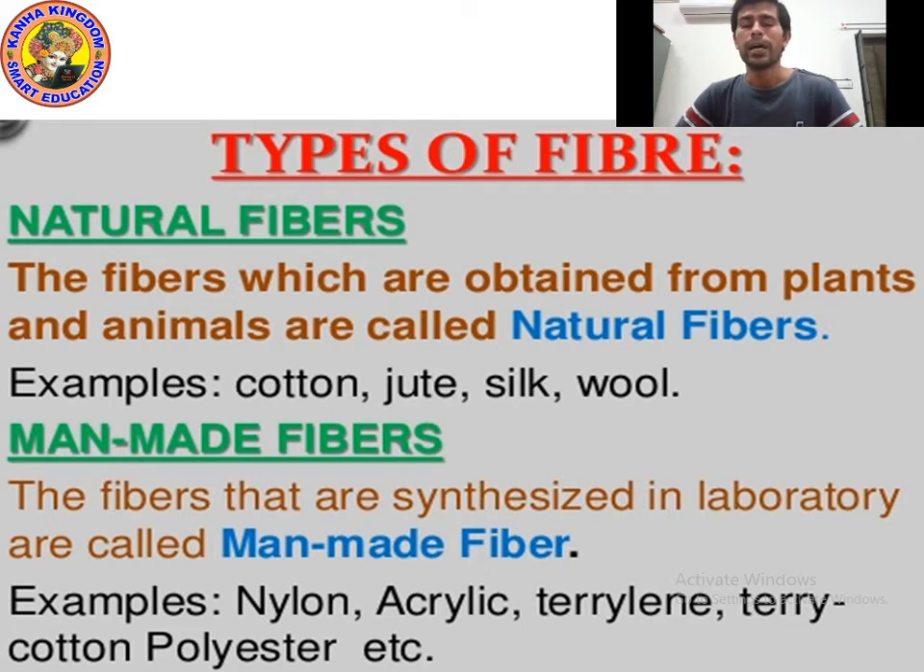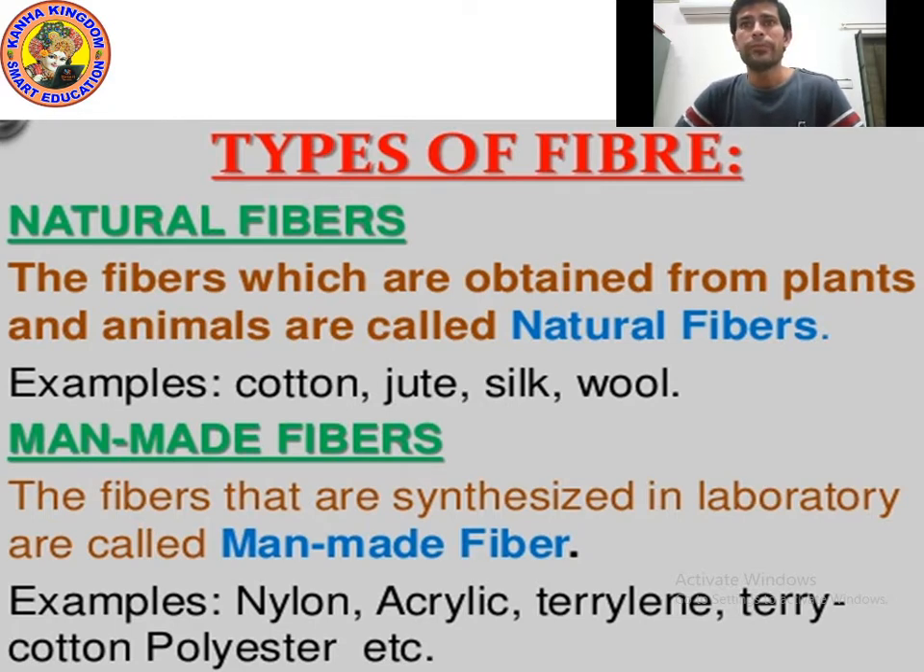Natural fibers, fibers that we get from plants and animals are called natural fibers. Examples of natural fiber: cotton, jute, silk, wool. Please try to memorize the examples. Remember this spelling: cotton, C-O-T-T-O-N; jute, J-U-T-E; silk, S-I-L-K; wool, W-O-O-L.